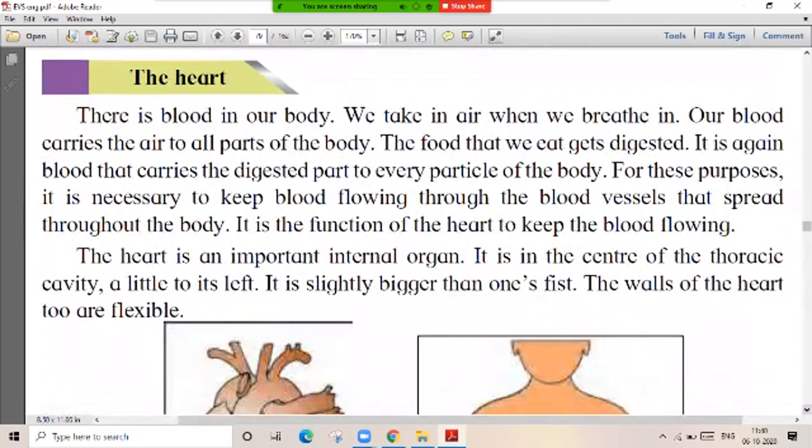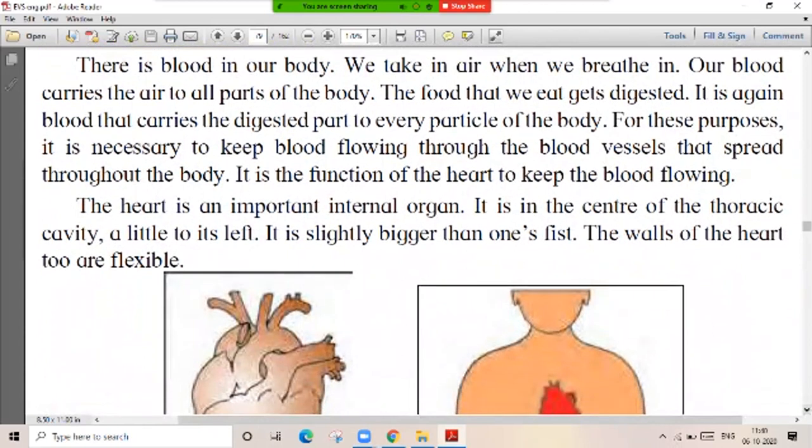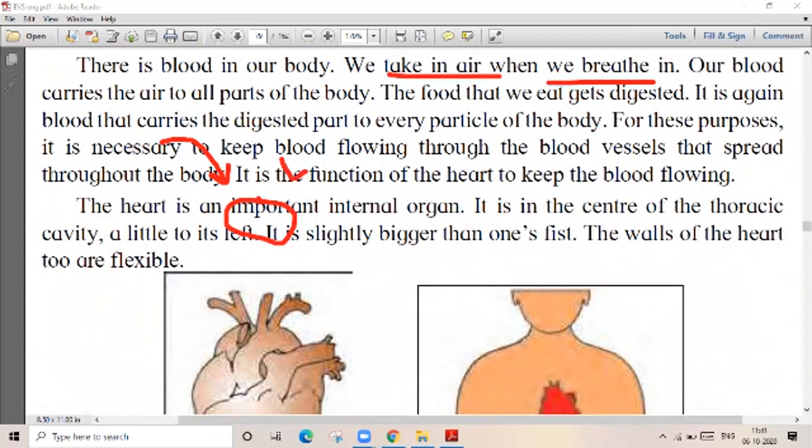Then come toward the heart. Heart word आहे तुमचा, heart म्हणजे. So heart is what? There is blood in our body. We know very well, आपल्या शरीरात blood आहे. So we take air when we breathe in. So what happens, बघा? The air which is taken, कुठे असते ती, lungs मध्ये असते. And from here there is an exchange of air. We take oxygen inside the body and we give out carbon dioxide outside the body.